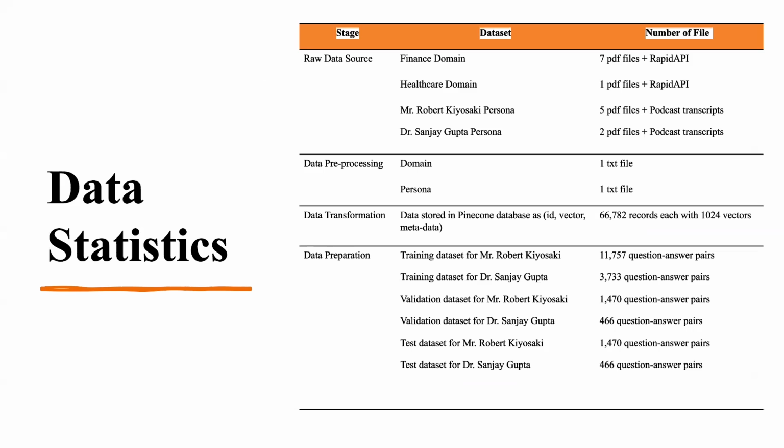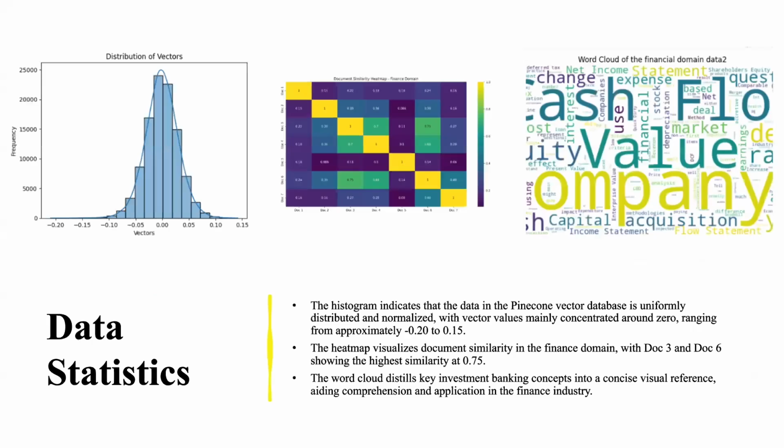Once data pre-processing is done, we end up with 2 text files, one for domain and one for persona. And in terms of data transformation, we embed the data, and then we store it in the Pinecone vector database. Once the data preparation is done, we split all the persona related data into question answer pairs as shown here.